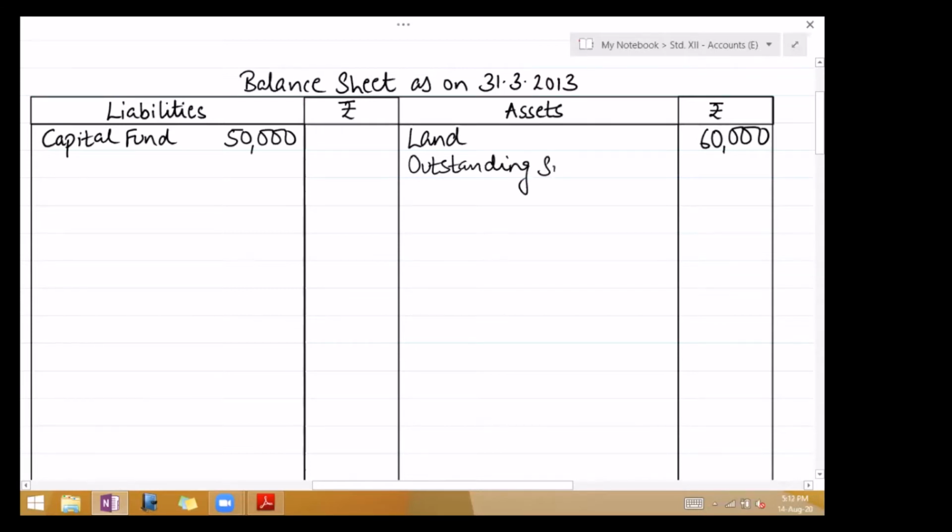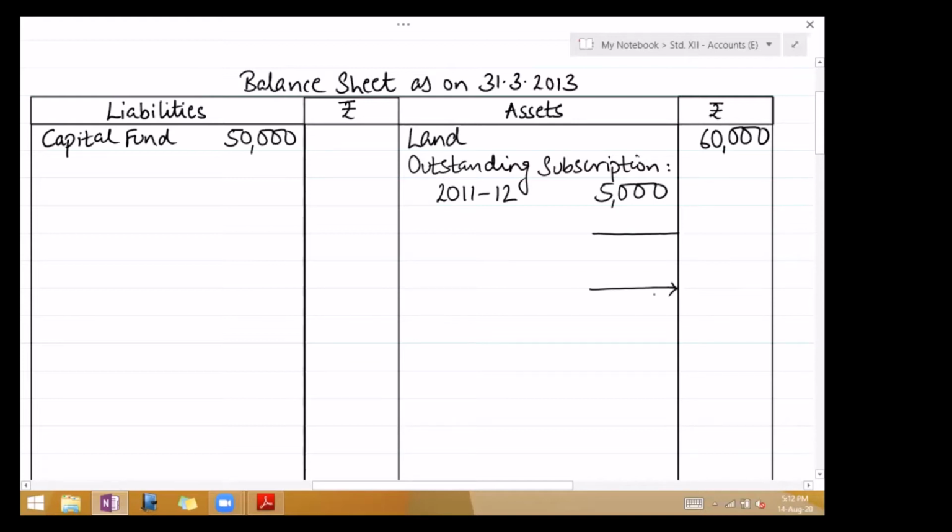Since last year's and current year both will be there, so on the next line you write, for last year you write 2011-12, in the inner column 5,000. Okay, leave 3 lines.